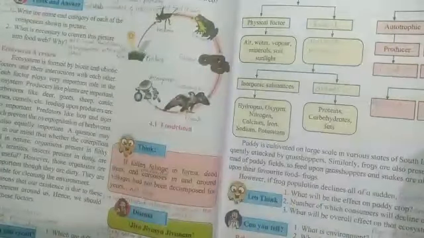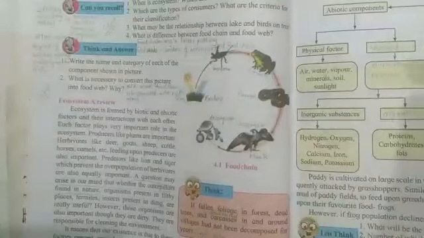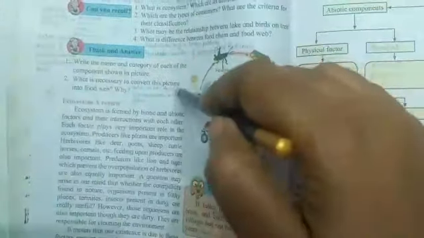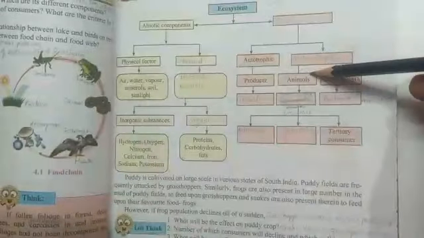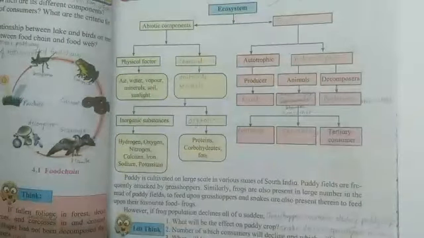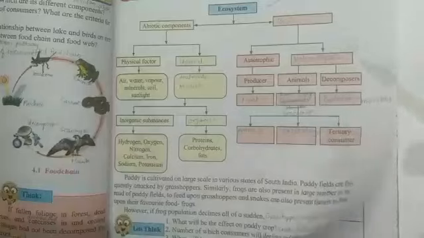Then the next page number 36, that is lesson number 4 of your syllabus. There also, "Can you recall" and "Think and answer" are omitted from your syllabus. "Can you recall" is also omitted. Here the flow chart is given. This flow chart is actually based on the 9th standard syllabus. So wherever flow charts are there, they are omitted, and you are expected to just revise them. You have to go through them and revise.